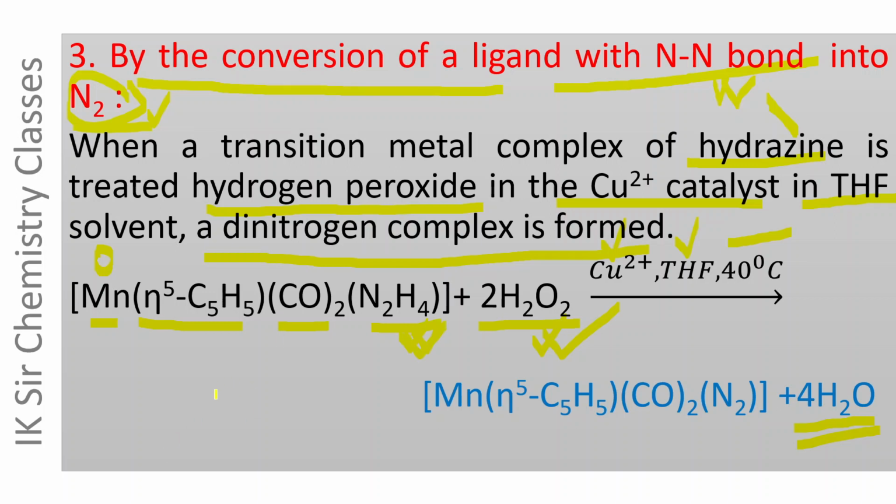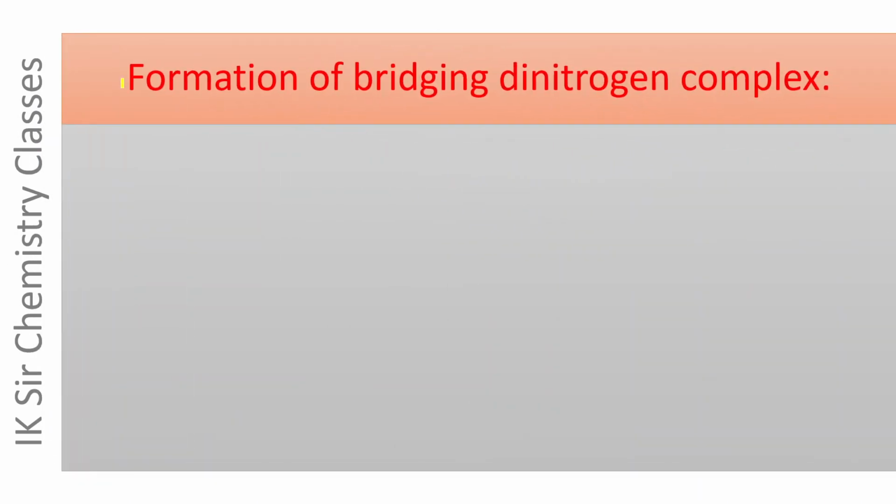In actual practice, this reaction involves the reaction between hydrazine and H2O2 leading to the formation of N2 and 4 H2O molecules. And this N2 molecule becomes coordinated to manganese atom, forming the dinitrogen complex. These are three general routes for the preparation of dinitrogen complexes, and a special route is given here, formation of bridging dinitrogen complex.